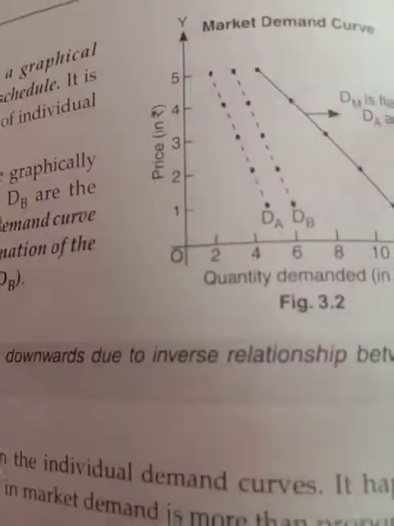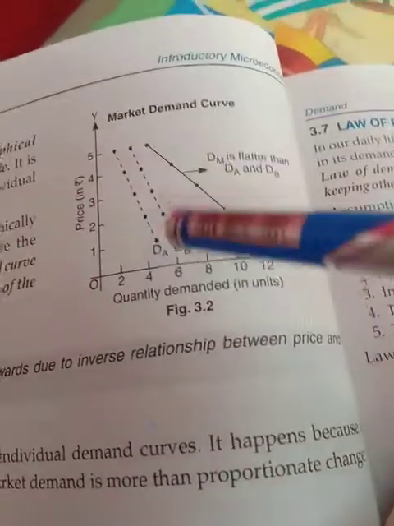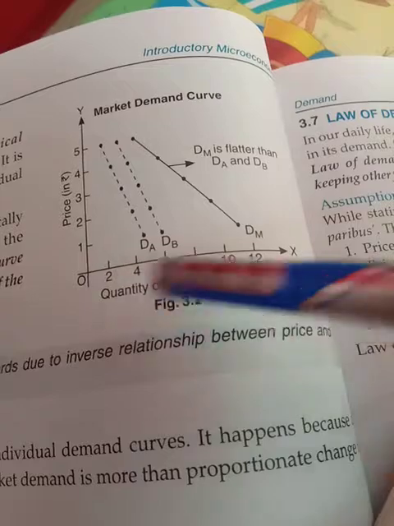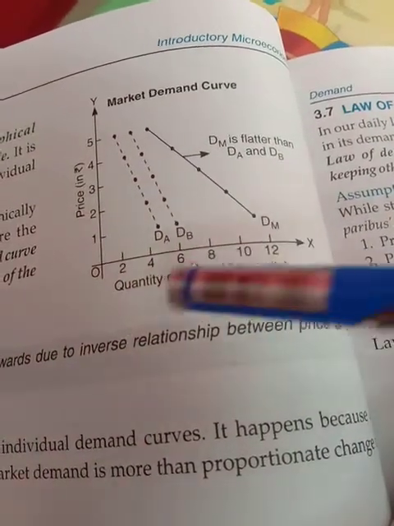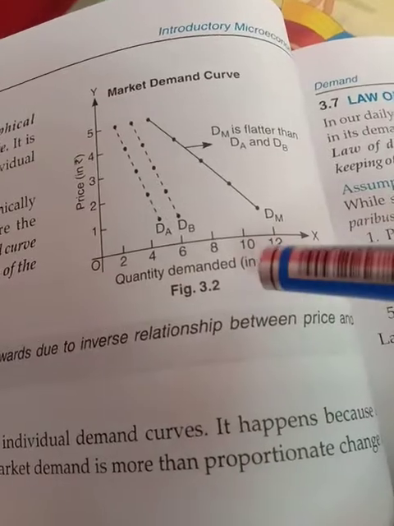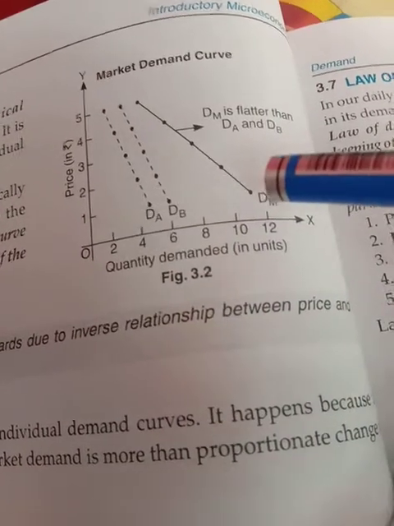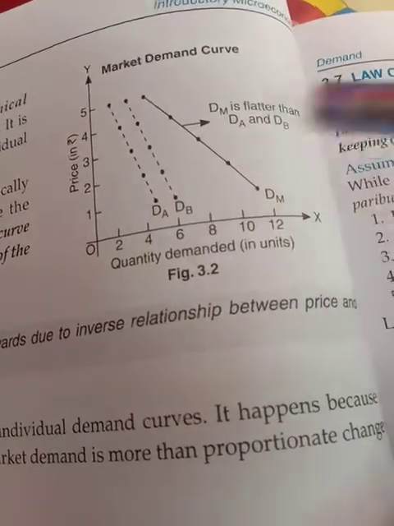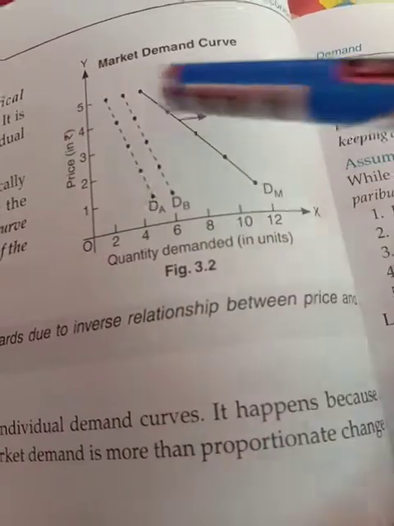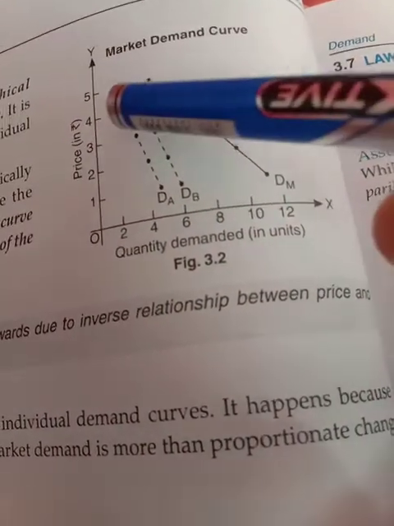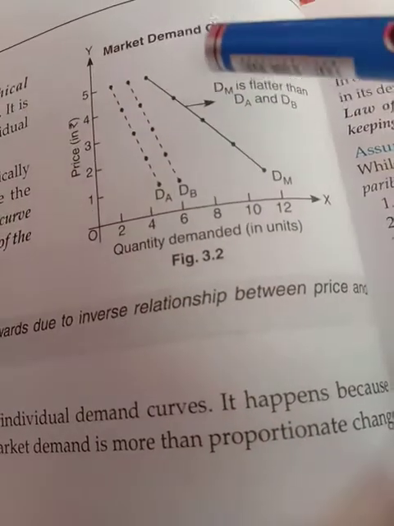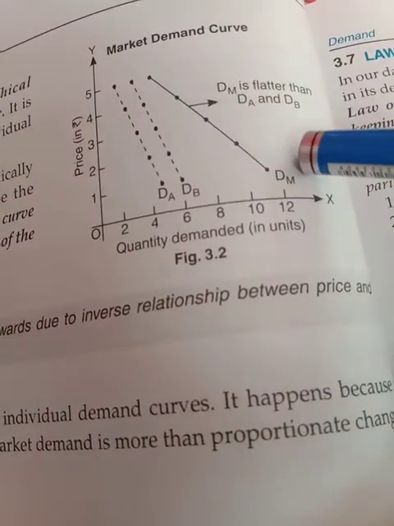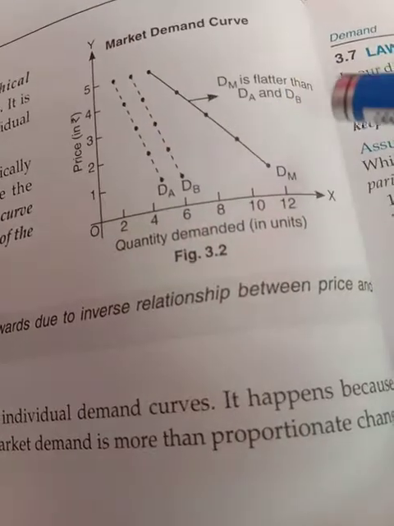So here the market demand curve has been made, where quantity demanded is given on the x-axis and price on the y-axis. Here they have taken the quantities 2, 4, 6, 8, 10, 12 because in the case of market demand the quantities are more. You can take 1 to 12 also here. And now the price is 1 to 5, which is the same for all consumers. Now this is the demand curve of consumer A, the demand curve of consumer B, and then the market demand of the two consumers, that is the sum of these.